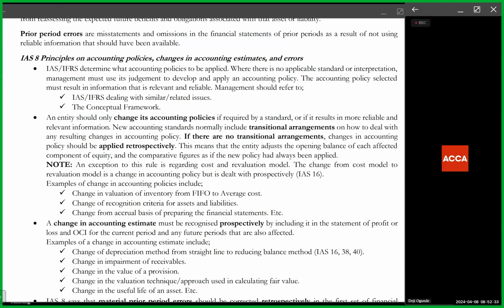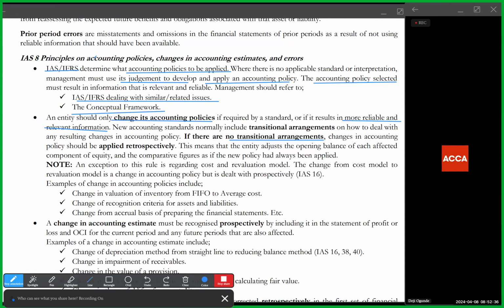Now, if there are no transitional arrangements that detail how to treat this particular change in accounting policy, then IAS 8 says you apply such change retrospectively. But what does this mean? Applying a change retrospectively simply means in the current financial statements that you're applying the change, just adjust the opening balance of each affected component of equity. That's the ordinary share capital, retained earnings. It's usually retained earnings that is affected anyways. And also adjust the comparative figures as if the new policy had always been applied. Okay? So you're simply correcting opening balances.